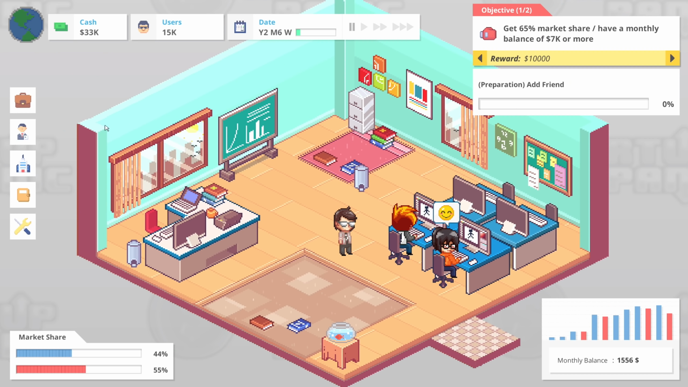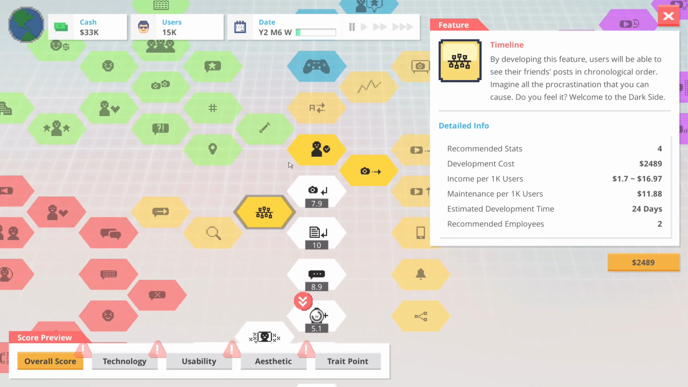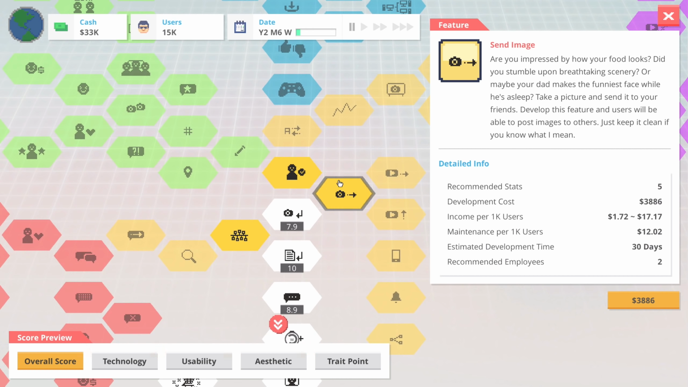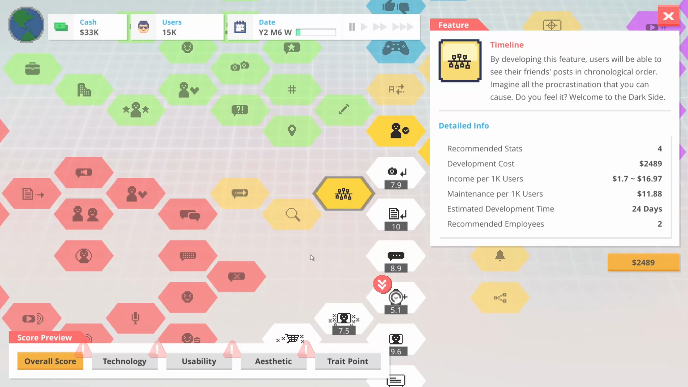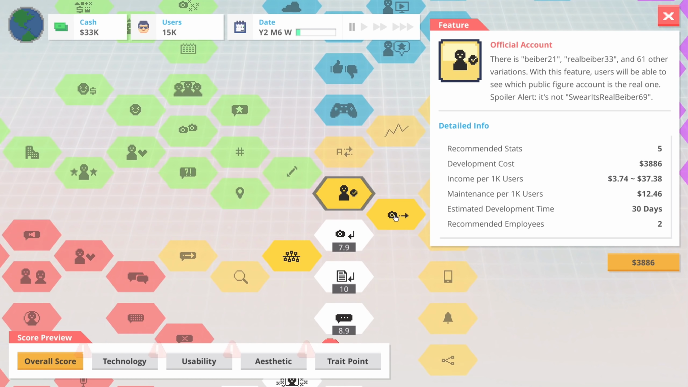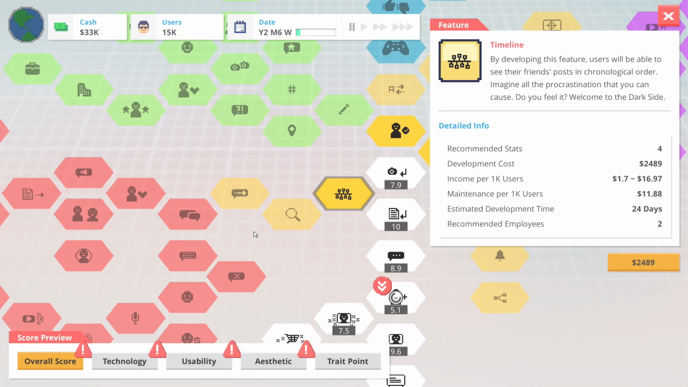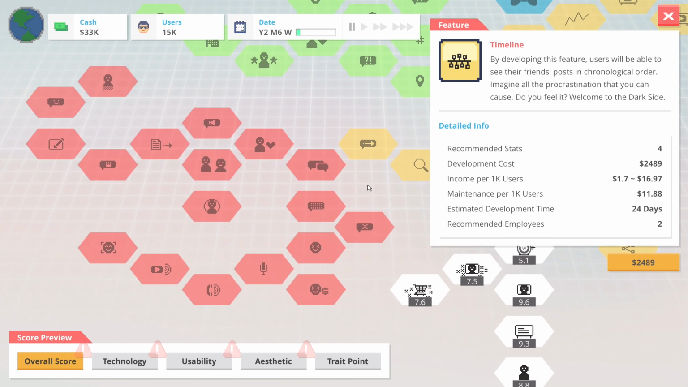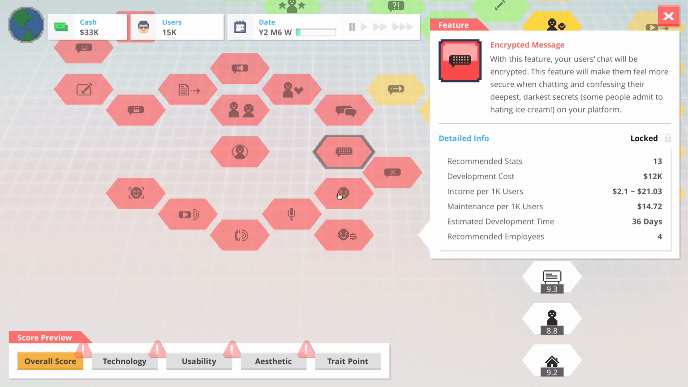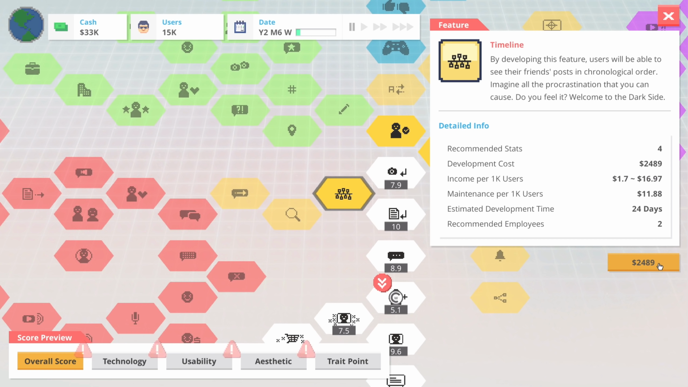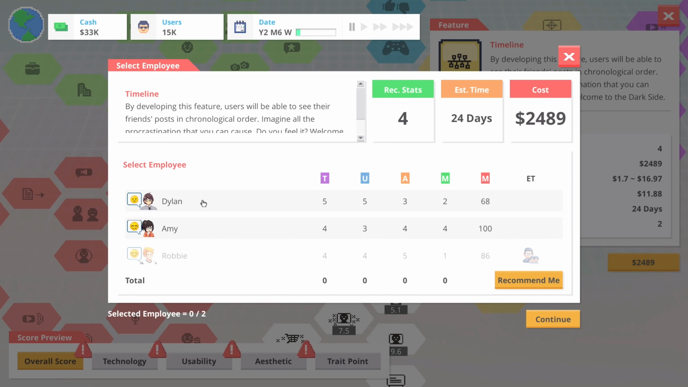And while that's going on, let's go ahead and start looking into, what do we want to do? Official accounts or a timeline? I'm inclined to say timeline might not be a terrible idea because it does open us up to things like creating group chats and encrypted messages and stickers. So let's go for timeline. And it's a little bit of an expensive development thing, but me and Amy can deal with that.